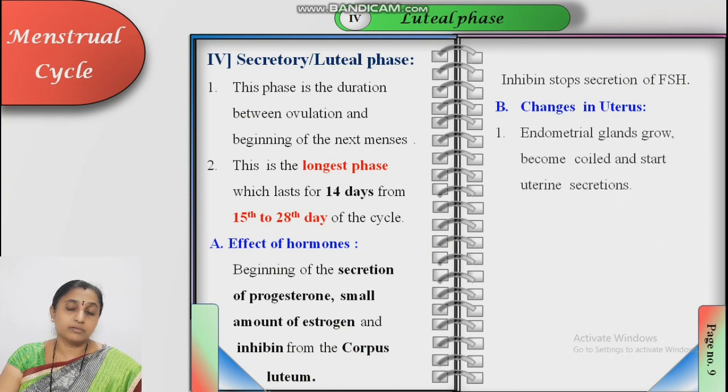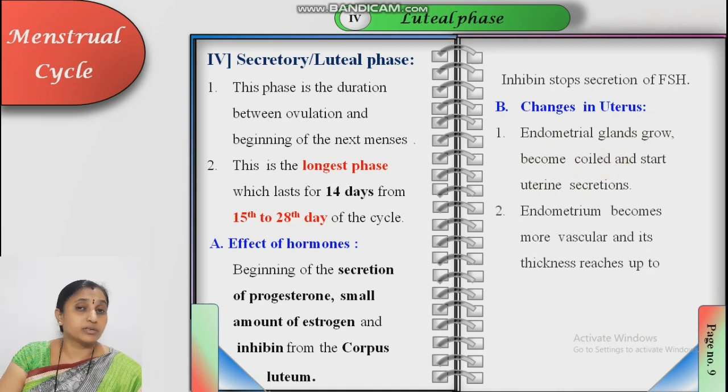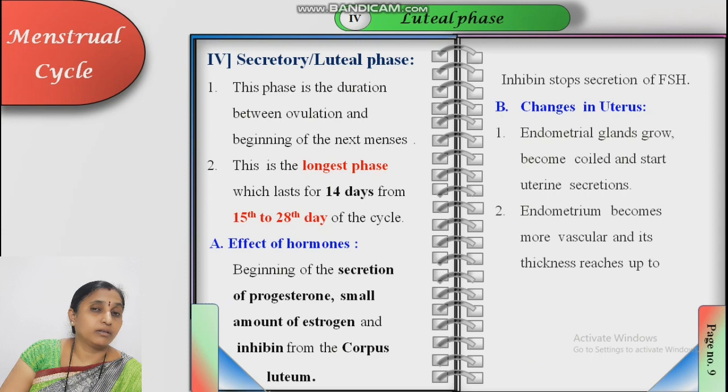So what happens in the uterus due to these hormone changes? Endometrial glands grow, become coiled, and start uterine secretion, uterine milk. We will study this in the next lecture on embryonic development. Uterine milk provides nutrients to the developing baby inside the pregnant woman.